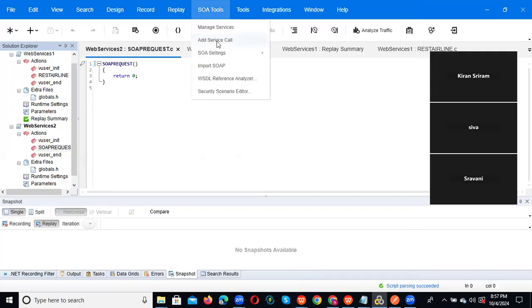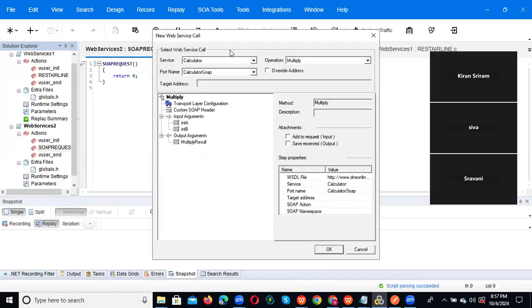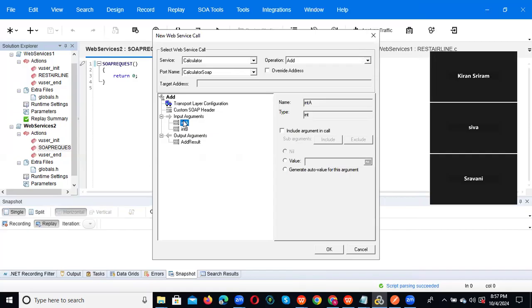So now click add service call. Okay, in that, you can observe it has already picked calculator. In that, which operation are you adding? You want to add addition. You can give addition. And after that, add means we need two values, A and B, right? So that is why you need to give the arguments. I am giving the A value 10. And again, click this and give the B value, some 20.